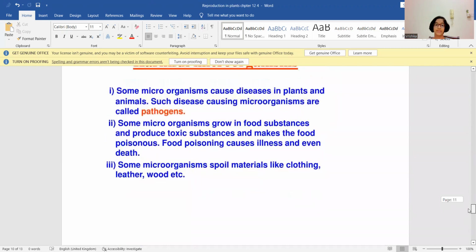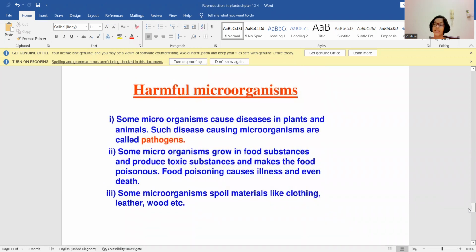Harmful microorganisms. A few microorganisms are very harmful to us. Some microorganisms cause diseases in plants and animals, including humans. Such microorganisms are called pathogens. Some microorganisms grow in food substances and produce toxic substances and make the food poisonous. Food poisoning can also cause illness and even death. Some microorganisms spoil material like clothing, leather, wood, etc.